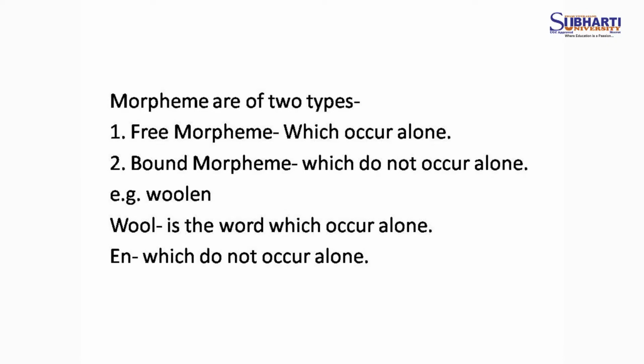Simple. So now let me explain morphemes. The types of morpheme I discussed earlier, there are six types: free morpheme, bound morpheme, lexical morpheme, grammatical morpheme, bound roots, and affixes.